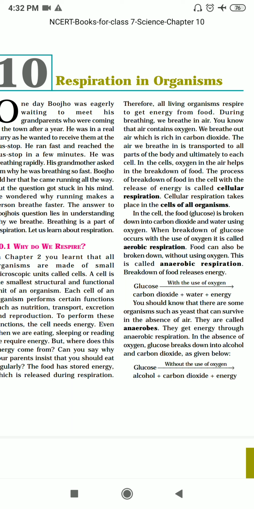So energy is required by living organisms throughout the life, each and every moment of our life, whether we do something or not. So that is why our cells keep on doing this respiration process, and that is why your parents always ask you to have food, because this is the only way by which we can convert that food into energy and obtain it.